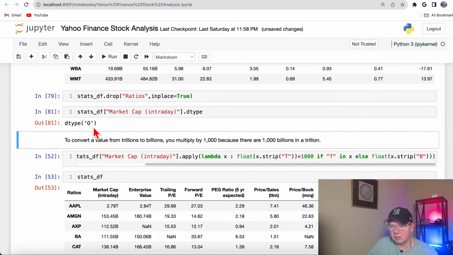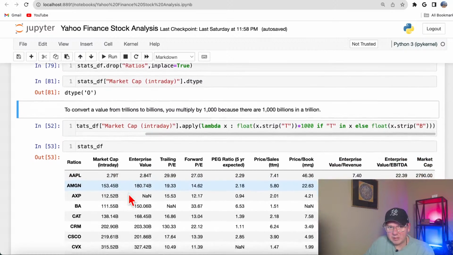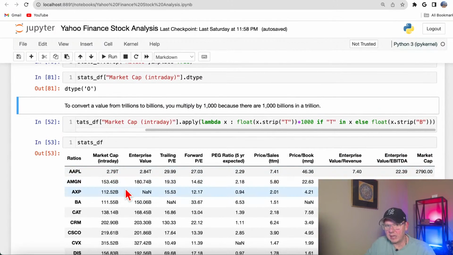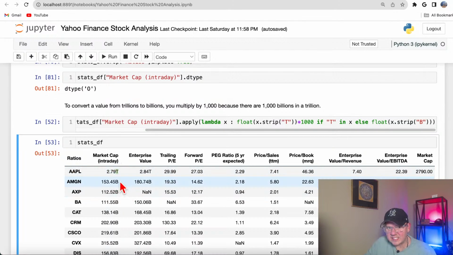This is not 0, this is not 0, this is O. O stands for object. Most of the time that would mean that the values here are strings. And if I'm planning to do some math, some data analysis, I need to convert them to numeric data types. So how am I going to do it? Now the problem is I cannot just convert them to integers or floats, because here you see I got these letters T and B.